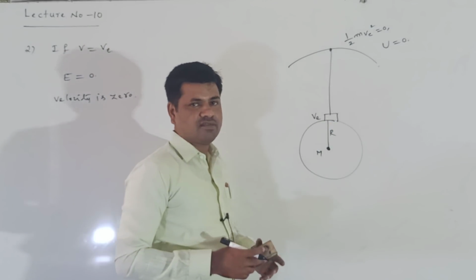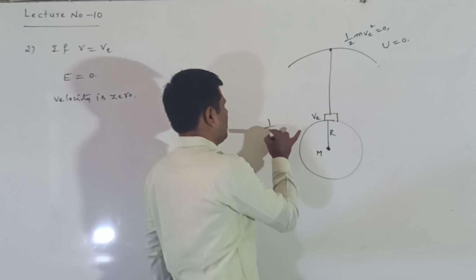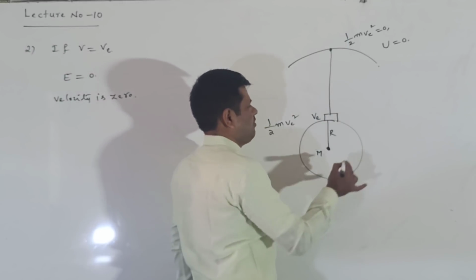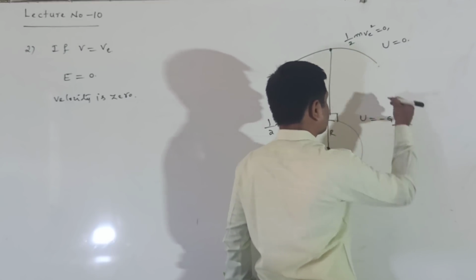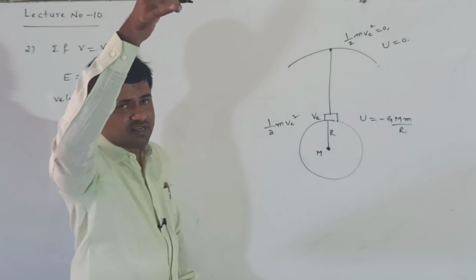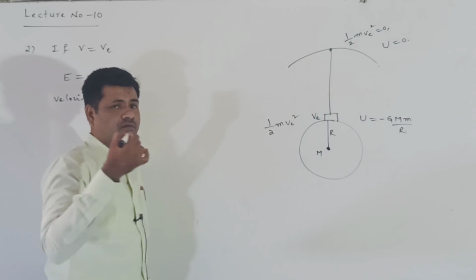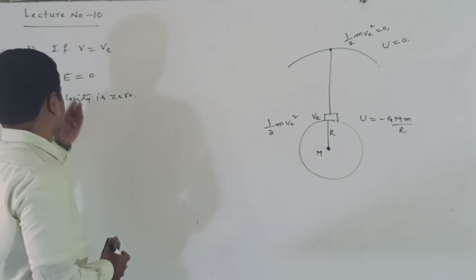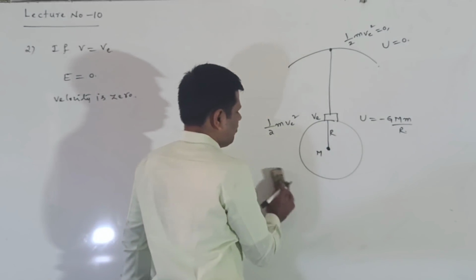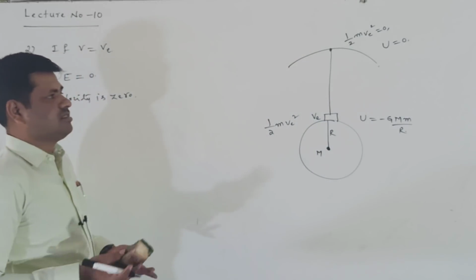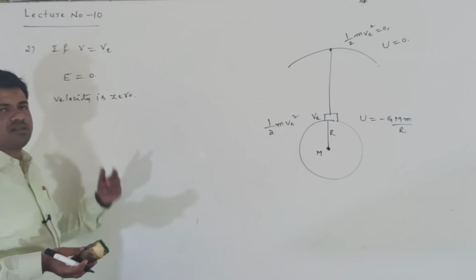But on the surface, kinetic energy is half mv square, and potential energy is equal to minus GMm by r. But when it crosses the gravitational field, potential energy is 0, kinetic energy is also 0, so total energy becomes 0. Total energy 0 means kinetic energy 0, potential energy 0, so velocity also becomes 0.